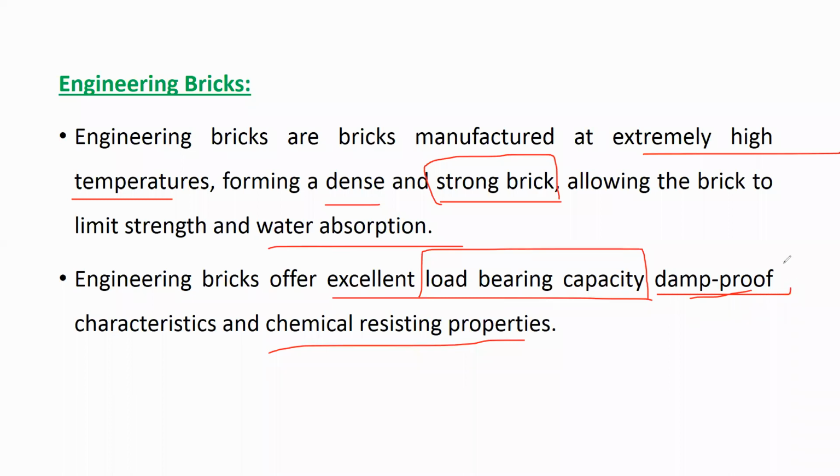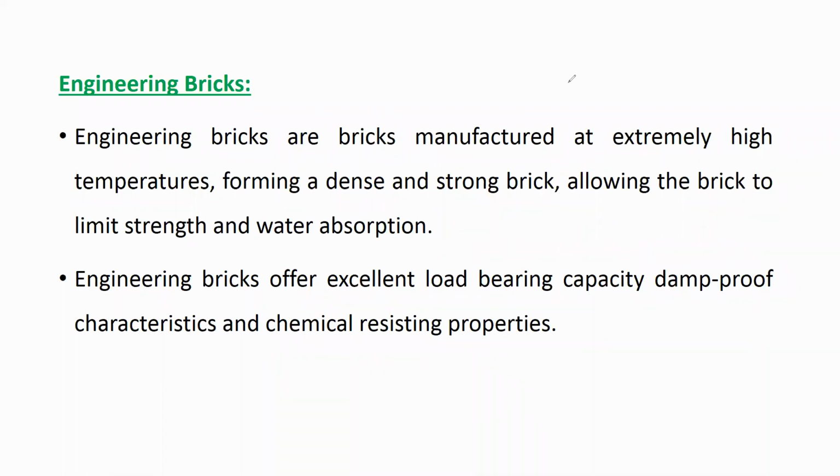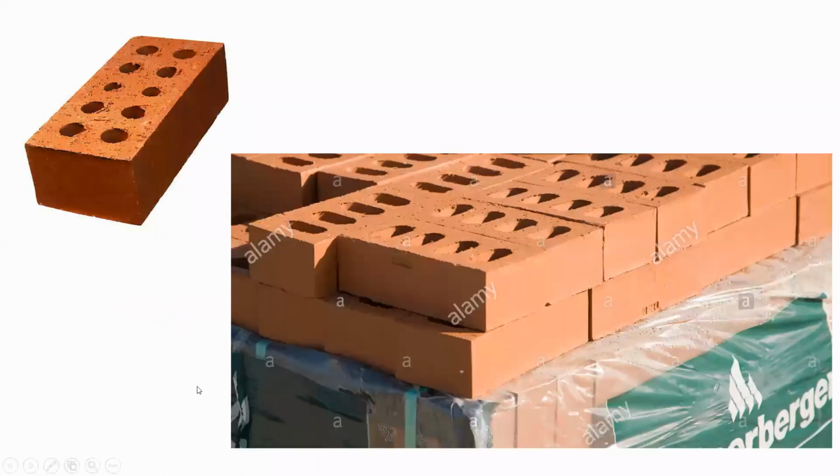Damp proof means that if there is contact with moisture, there will not be any effect of moisture on the brick. And if there is any attack of chemicals on the brick, this type of brick will resist the effect of chemicals. Understood? You can see in the figure, these are the engineering bricks.